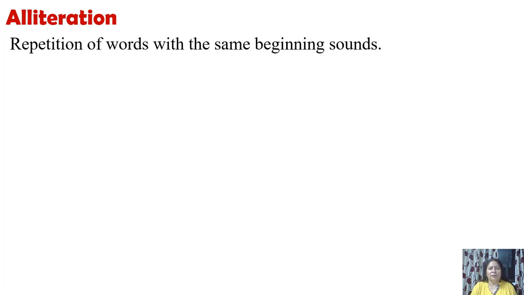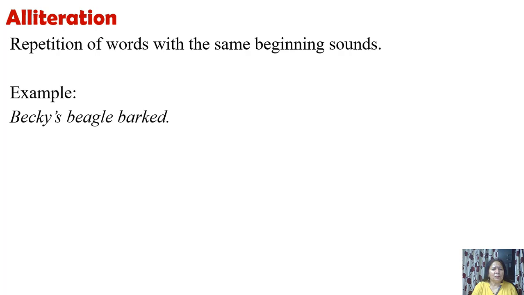Alliteration is found when the same sound in a sentence is repeated again and again. So repetition of words with the same beginning sounds is called alliteration. Example: Becky's beagle barked. So the sound B is repeated again and again.